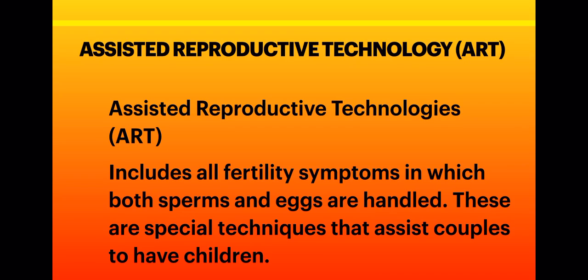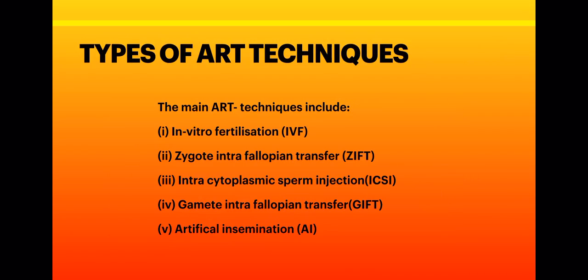These are the medical procedures, and these techniques are very helpful in getting a baby for those couples who are having no children. Now we will study the different types of ART techniques. What are these different types of ART techniques?